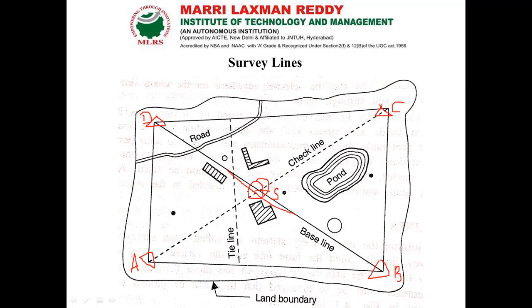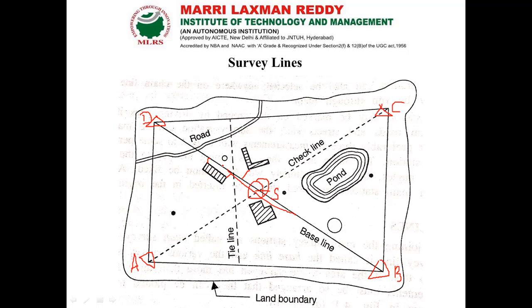Now from that we have to make an offset point. For what purpose do we have to make an offset point here? From the baseline and check line we have some buildings. So what is the distance from the baseline to the building corner? That is what we have to get.